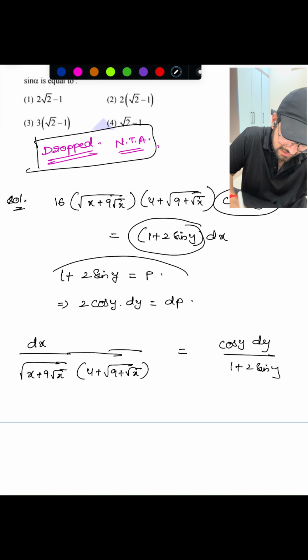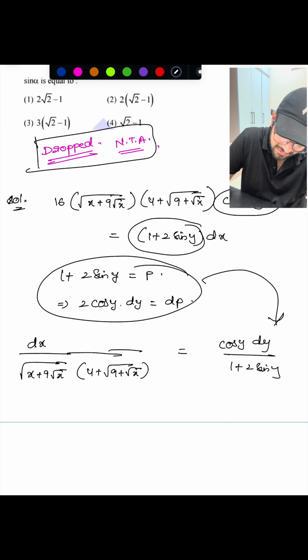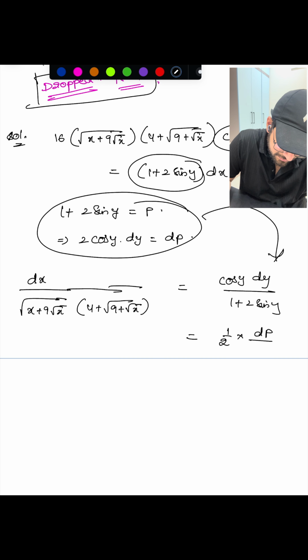As per our conversion, this will be directly converted as 1 by 2 times of dp by p. And I think 16 is missing here. Yeah, 16 times you can write here, or else you can take this 16 to this side. So it is clearly 8. Sorry, 16.